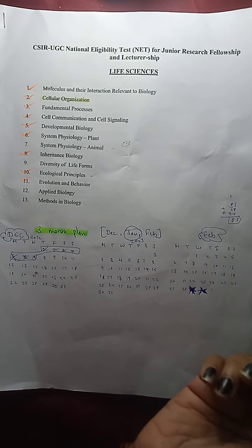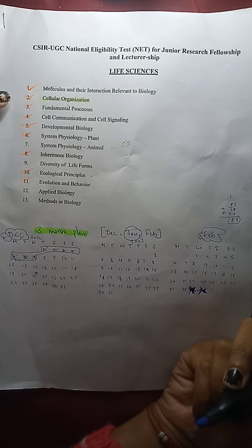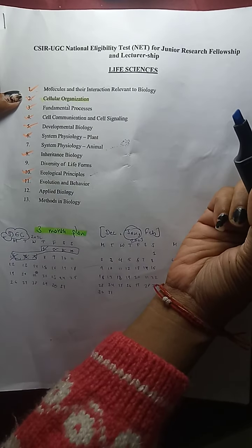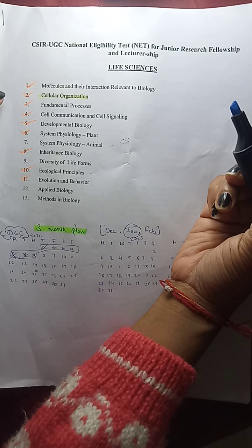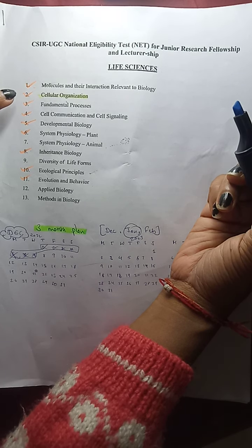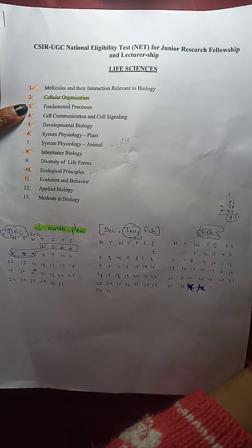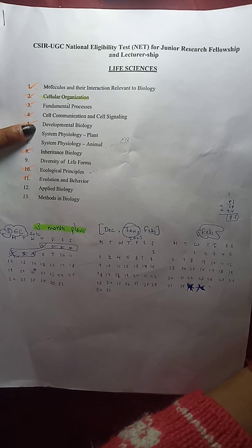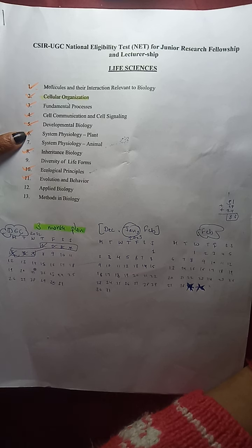As you can see, there are a few units which are underlined, and a total of 13 units are present in life science. The first unit is biochemistry, overall topic molecules and their interaction relevant to biology. Second is cell biology, which is cellular organization. Third is fundamental processes. Fourth is molecular biology, and then cell communication and cell signaling. Fifth is developmental biology. Sixth, plant physiology.